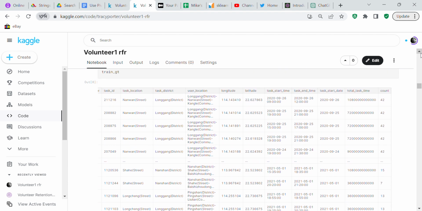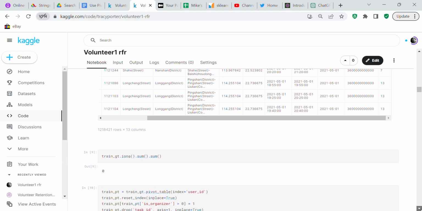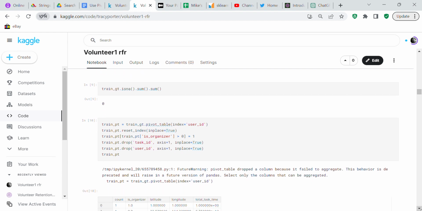So you've got your total task time, that's how long it took to complete a task, and then you've got your count. And the count is what we're going to be predicting on in the test set. We check for any null values. Fortunately, we don't have any null values to contend with.